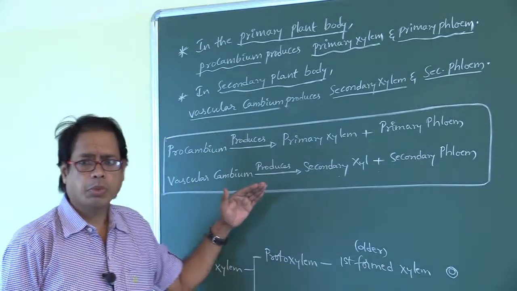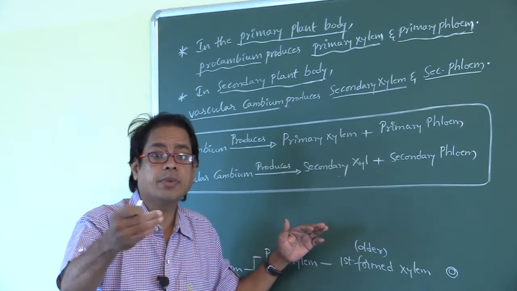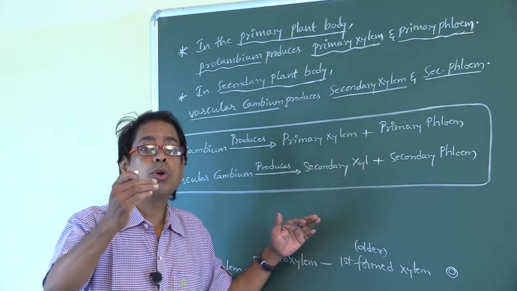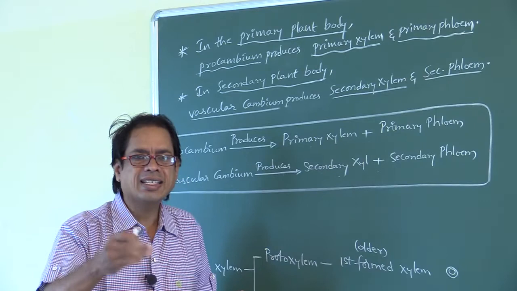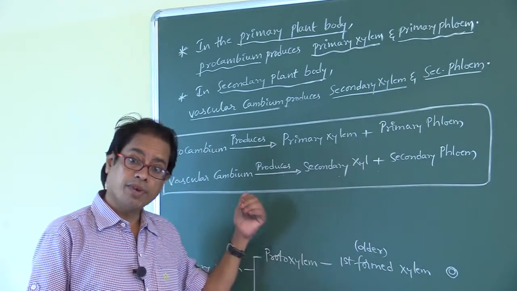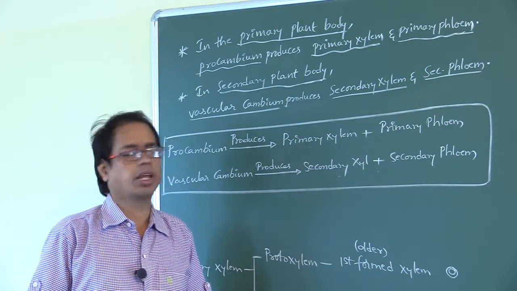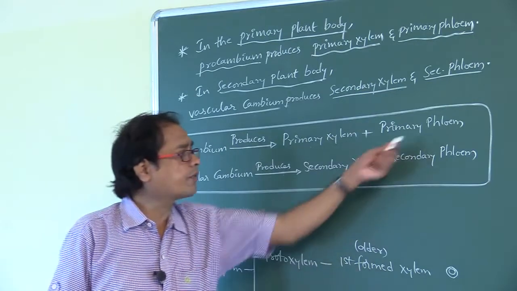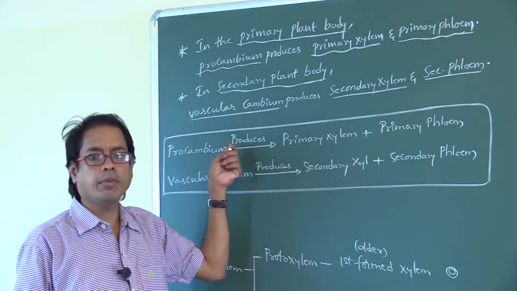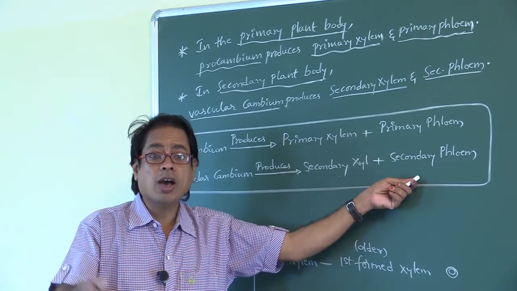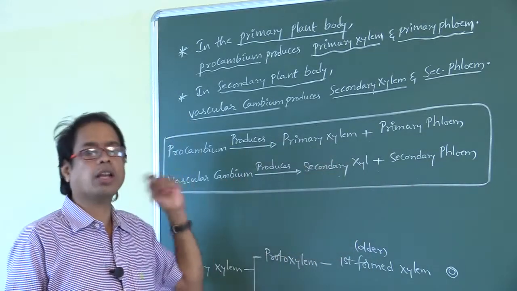Now try to remember, my dear students: primary xylem is formed from procambium. Secondary xylem is formed from vascular cambium. Similarly, primary phloem is formed from procambium. Secondary phloem is formed from vascular cambium.